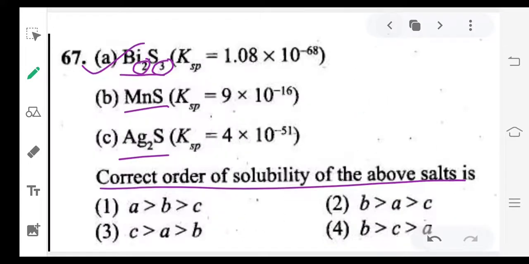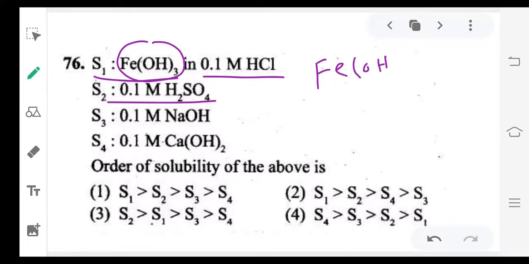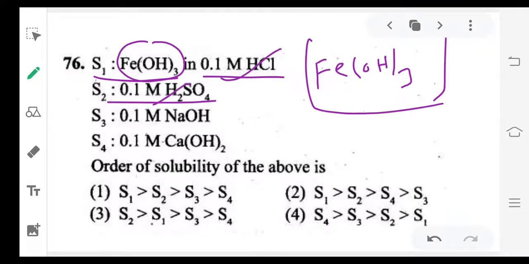And one more question, that is 76. We have Fe(OH)₃ in a beaker. We are adding 0.1 M HCl, 0.1 M H₂SO₄, 0.1 M NaOH, 0.1 M Ca(OH)₂. Order of solubility of the above.